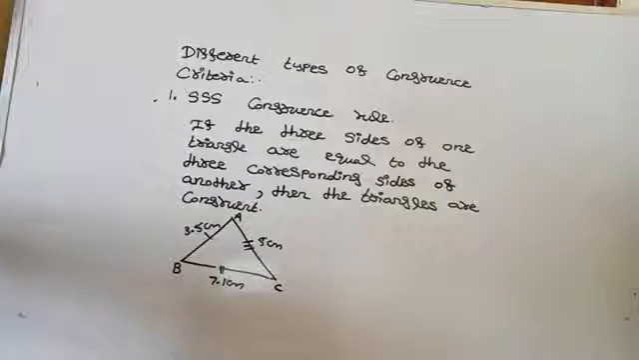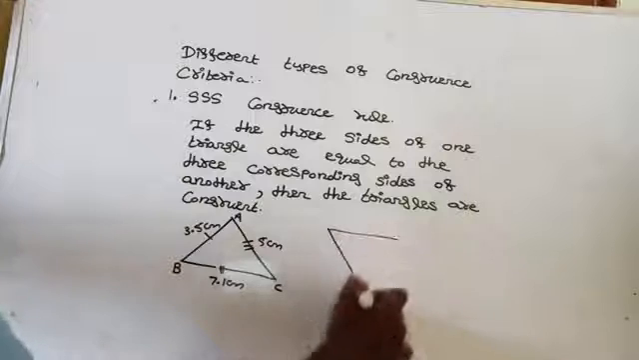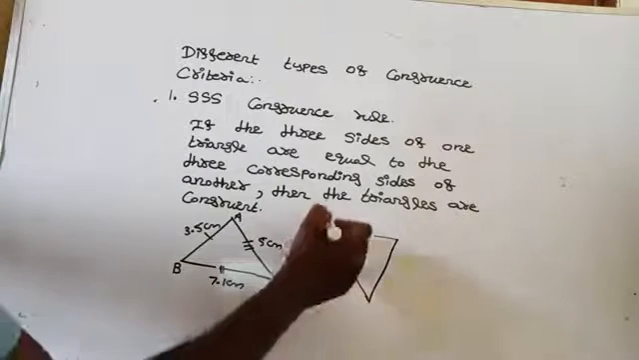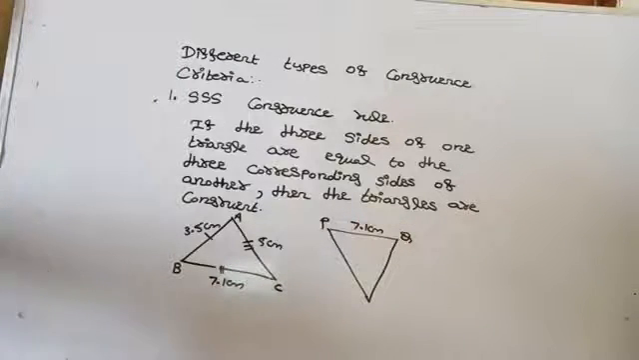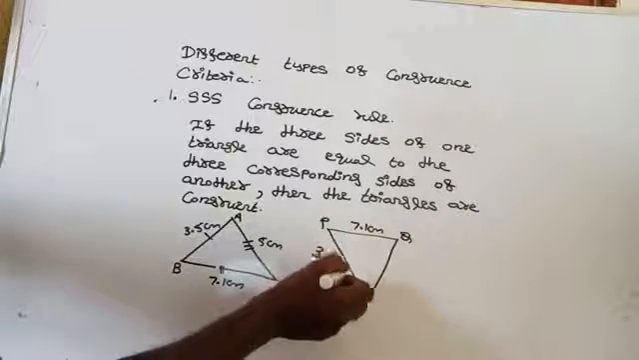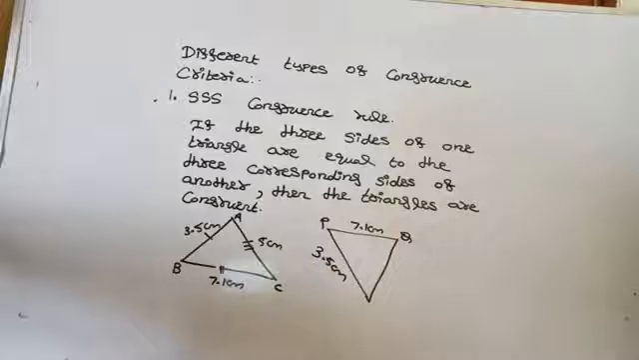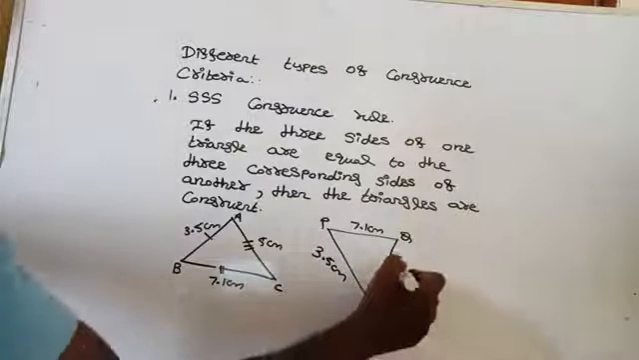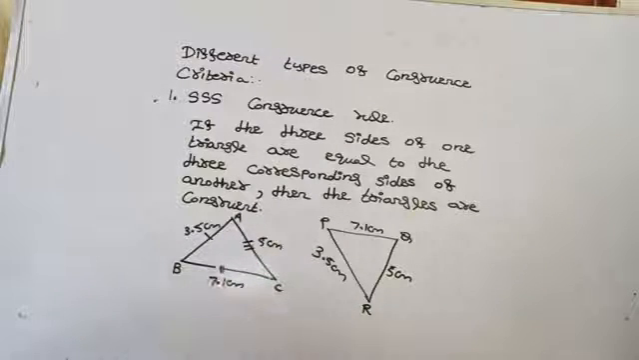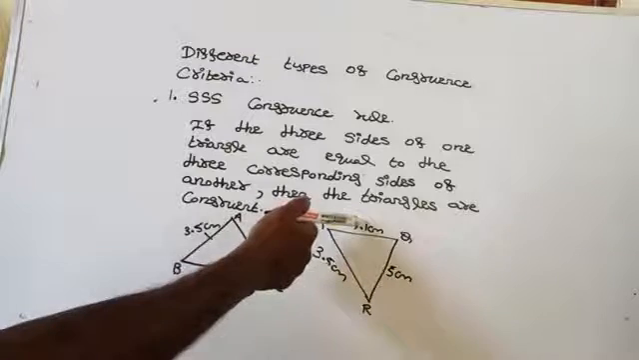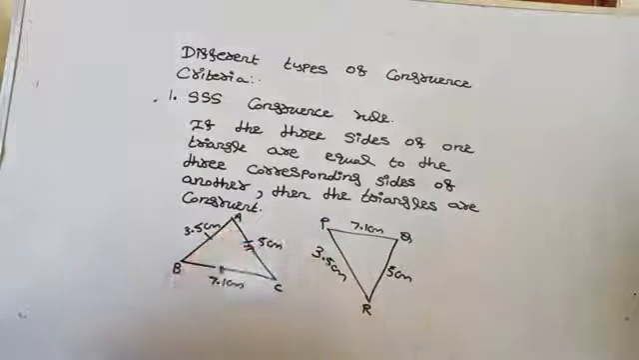Now, another triangle is given for you. This is triangle PQR, with PQ 7.1 centimeters, and then PR is 3.5 centimeters, and QR is 5 centimeters. Now you have to say these two triangles are congruent under the correspondence of what? Here 3.5, here also 3.5, 7.1, 7.1, and 5 centimeters. So all the three sides are equal. So surely we can say that by the SSS congruence rule, these two triangles are congruent.